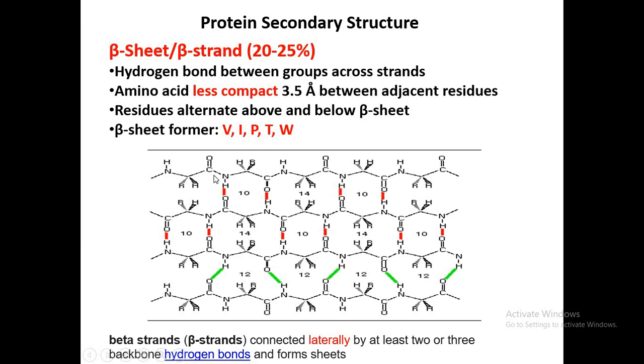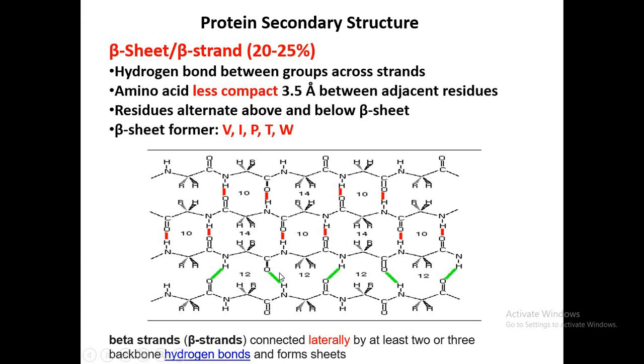Actually, the beta strands have a single stretch of amino acids, and these amino acids have the capability to make a hydrogen bond with the nearby atoms that are present in the other beta strand. So many of these strands make hydrogen bonds and form a beta pleated sheet.